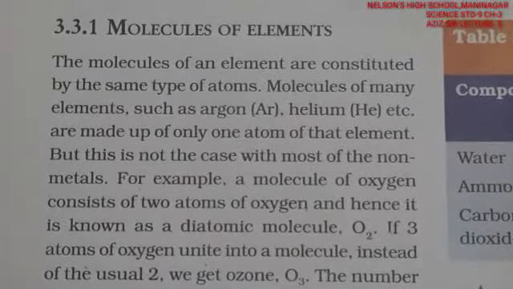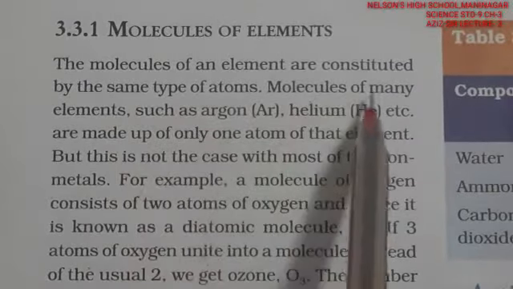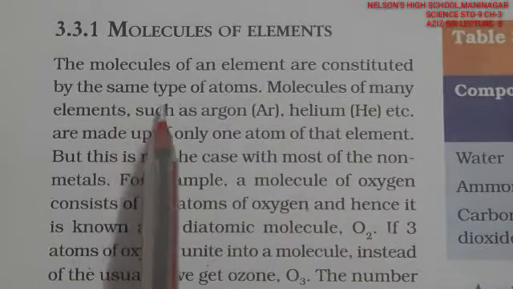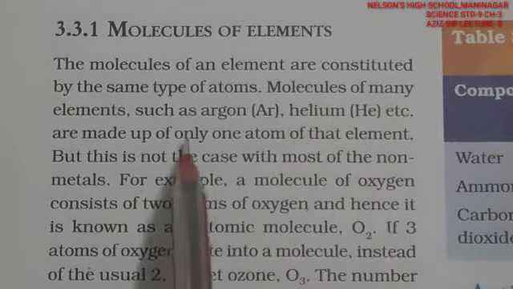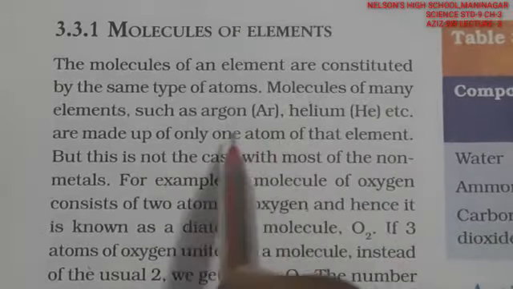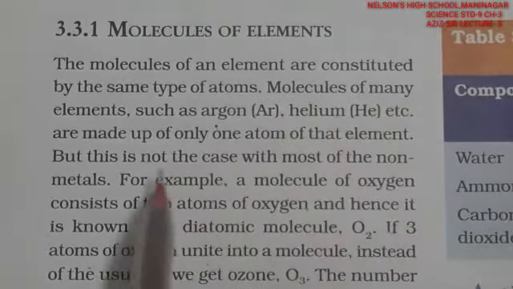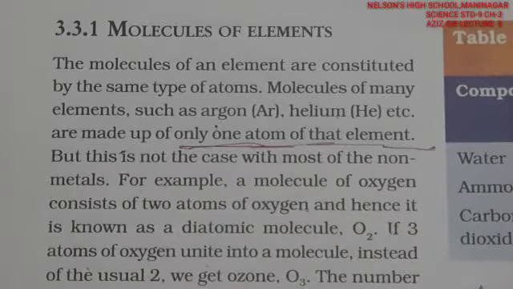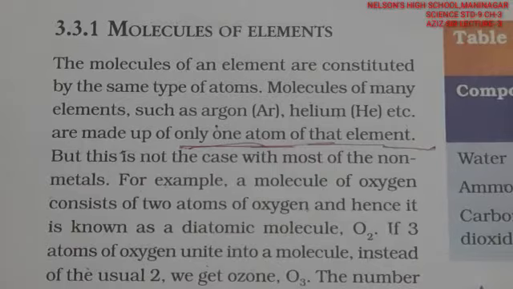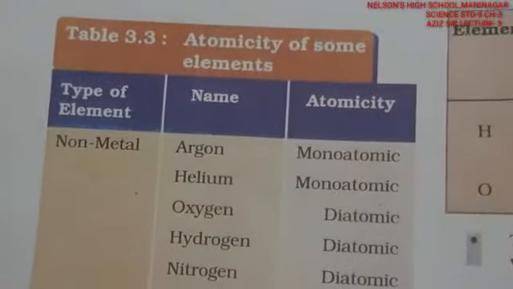Going further, molecules of elements. Molecules of elements are constituted of the same types of atoms or different types of atoms. Many elements can stay single, like argon, helium, xenon, krypton, radon. These are all noble gases made up of only one atom of an element. Only one atom; no more atoms combine to form a molecule. Then we can say this is monoatomic. So these are all called monoatomic. Here you can see in the table argon and helium are written as monoatomic.